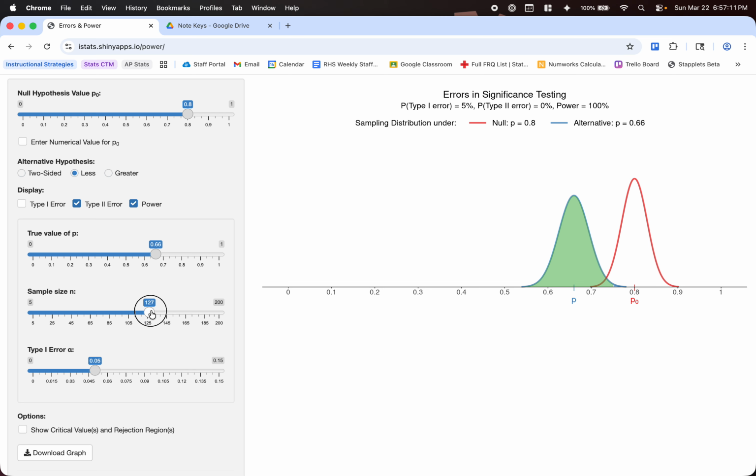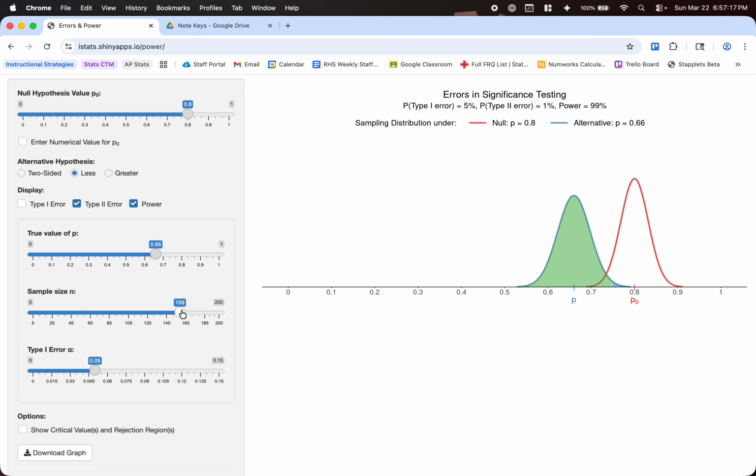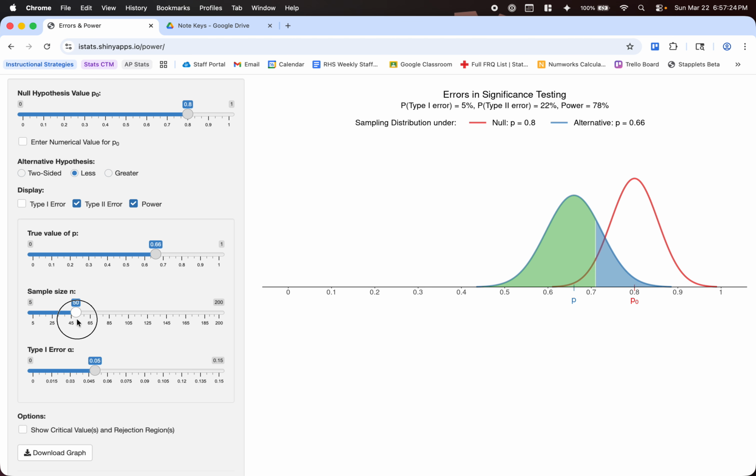We also see the probability of a type 2 error increases as sample size decreases, and as our sample size increases, the probability of a type 2 error decreases. So we're going to switch this back to 50.